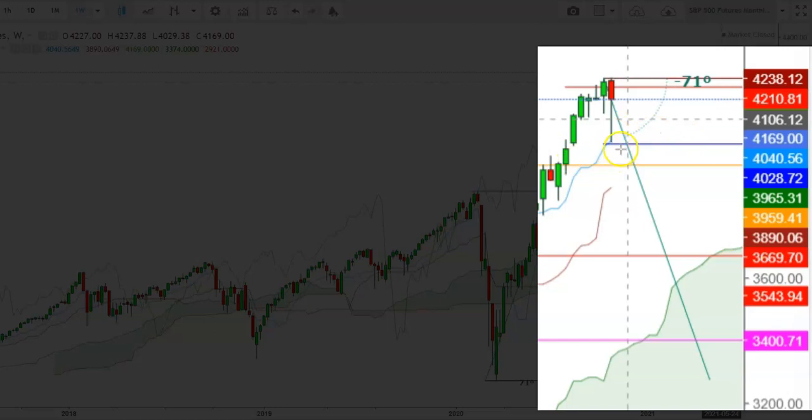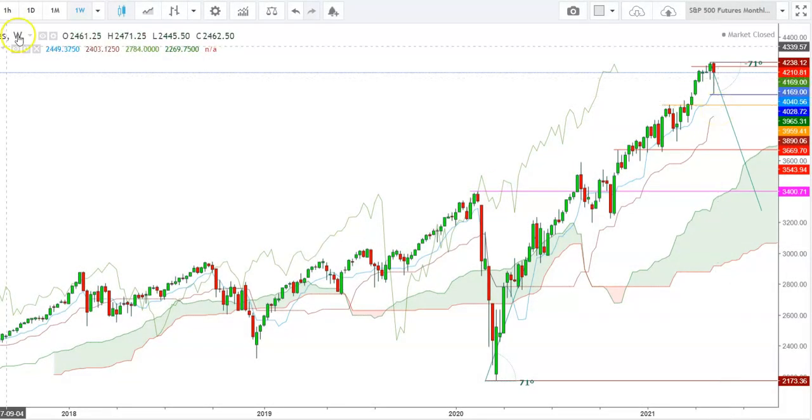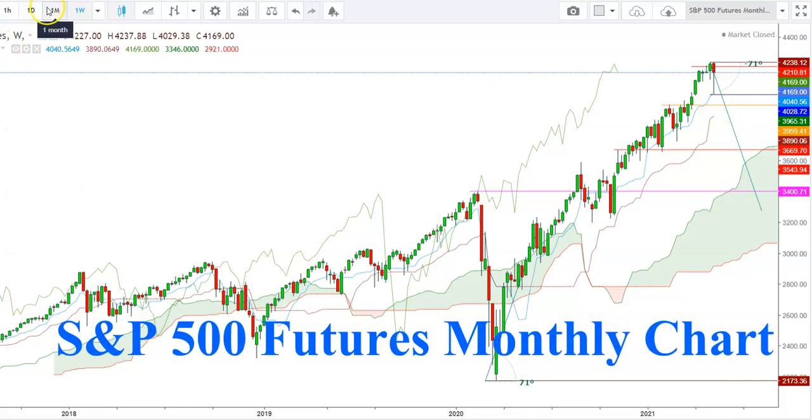The 9 days moving average, which is currently at the levels of 4040, would provide a strong support for S&P 500 futures, but a breakdown below this level could push them towards the levels of 3959 during the upcoming week, where they could find some support. But with a breakdown below this major support level at 3959, the S&P 500 futures could test new lows during the upcoming week. So friends, now let's check this move in a monthly time frame.